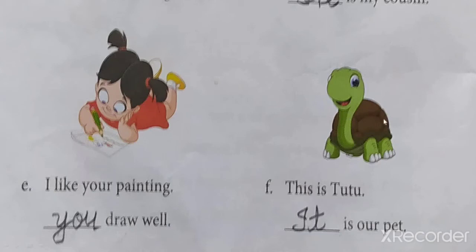We are talking about an animal. This is Tutu. It is our pet. See here, it is written, it is our pet. Understood? Now we have all done this in the previous lecture. Okay, so now today.